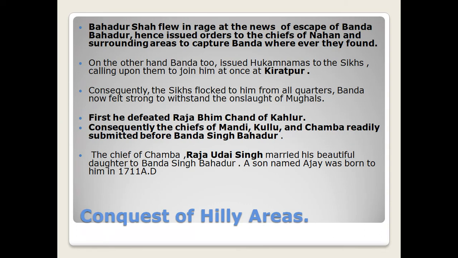Now, another important incident which happened here was that the chief of Chamba, Raja Uday Singh, married his beautiful daughter to Banda Singh Bahadur, and a son named Ajay was born to him in 1711. An important point to make here is that Guru Gobind Singh, in his instructions, had told him very firmly that he would not marry. In fact, he would lead a life of chastity. But here he actually disobeyed what the Guru had instructed, and he married the daughter of the chief of Chamba.